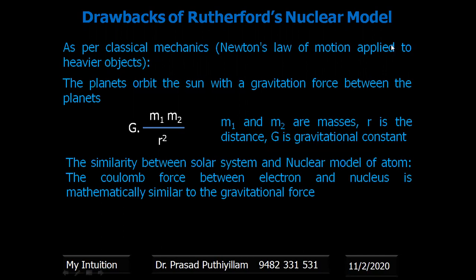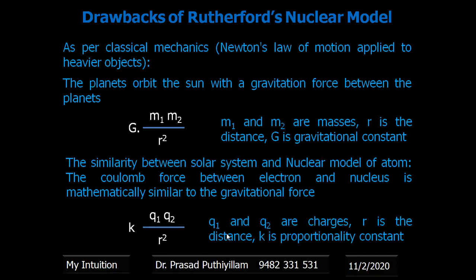So the Coulomb's force of attraction between electrons and nucleus is like the attractive force between the planet and the sun. The Coulomb's force of attraction between electron and nucleus is mathematically given as k into q1 q2 upon r square, in which q1 and q2 are the charges, r is the distance, and k is the proportionality constant. Therefore you can say they are almost similar, the only difference being that in the nuclear model, the electrons are charged particles.